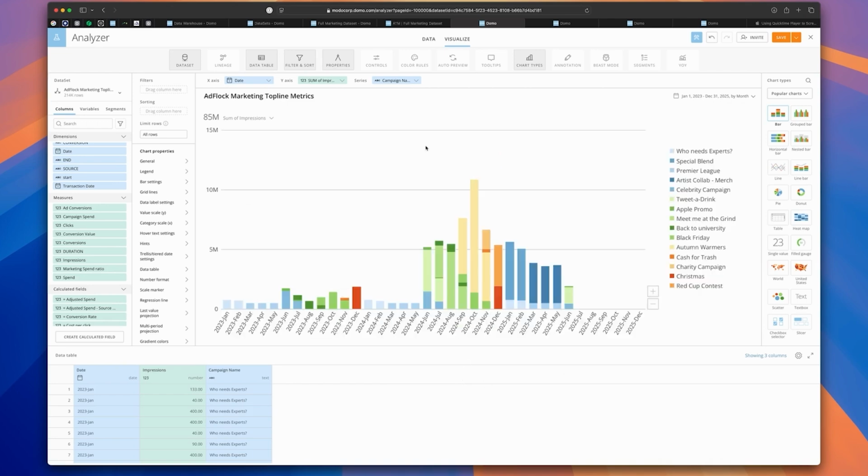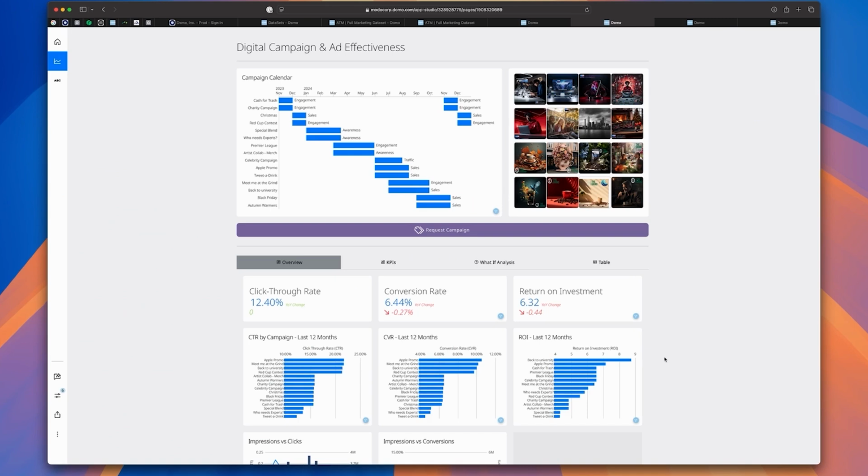Once I'm happy with my visualization, by naming it, changing the summary number, changing the date grain, or filtering it or sorting it, I can save the chart and it's ready to be placed onto an app. From here, Domo's dashboards and apps bring your data to life. These advanced visualizations update instantly, giving you the power to monitor critical metrics like ROI, conversion rates, cost per acquisition, and content performance all in real time.